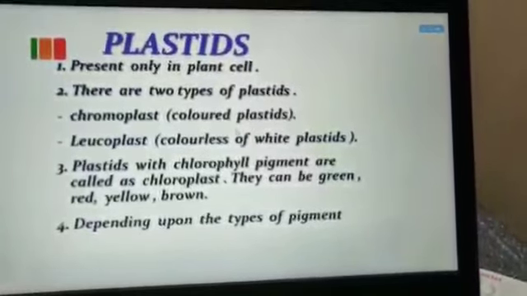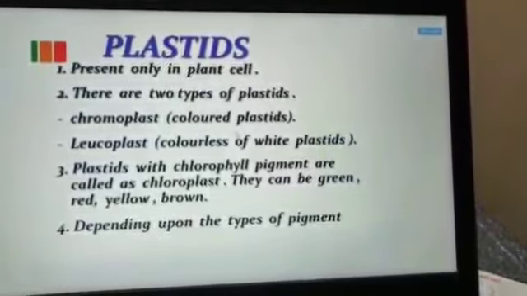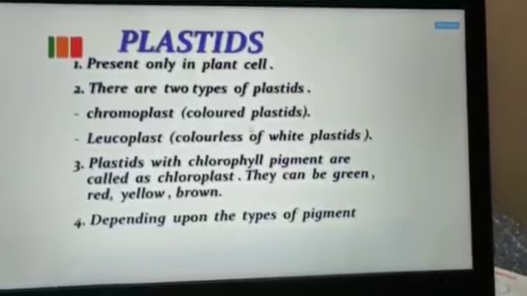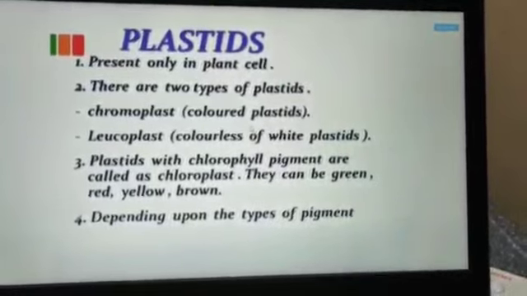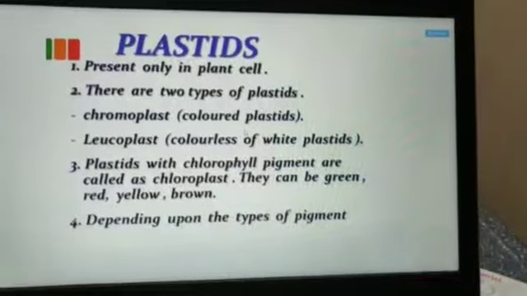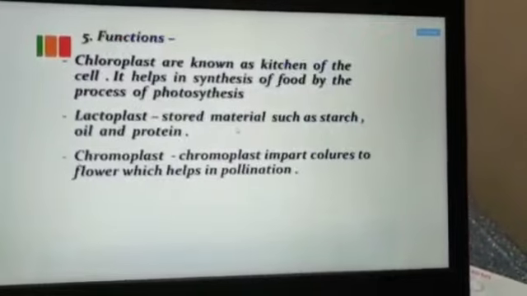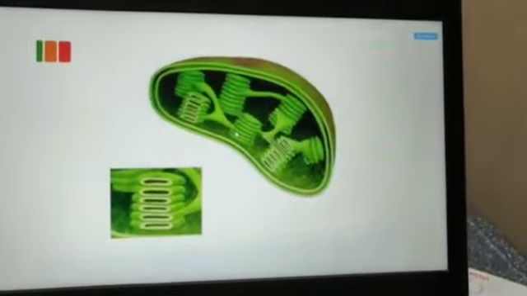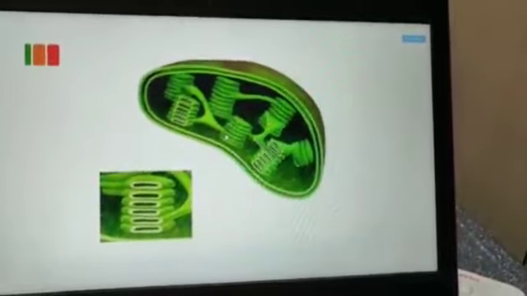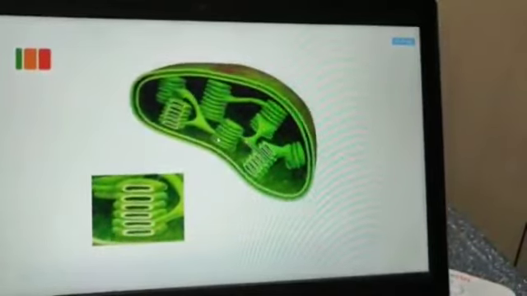So these different colors of the parts of the plant come with the help of different colorful plastids. Leucoplasts are the colorless plastids, and in the chloroplast the green pigment, chlorophyll, is stored. So there are three types of plastid: chromo, chloro and leuco. Leuco is colorless, chromo is color, and chloro is the green pigment which helps in photosynthesis. Remember this is the structure of a chloroplast: double membrane, the pile-like structure is the granum, and they are joined with the thylakoid membrane.